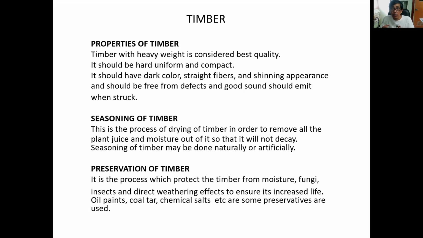So seasoning means that you get out all the moisture and collect all the sap inside the tree or the trunk or the timber. That is what you call seasoning. It can be done by a natural method or by an artificial method.